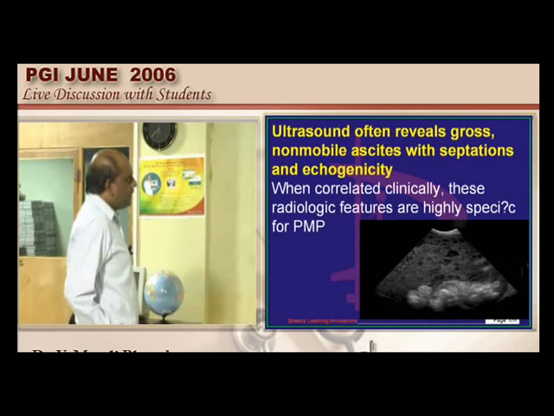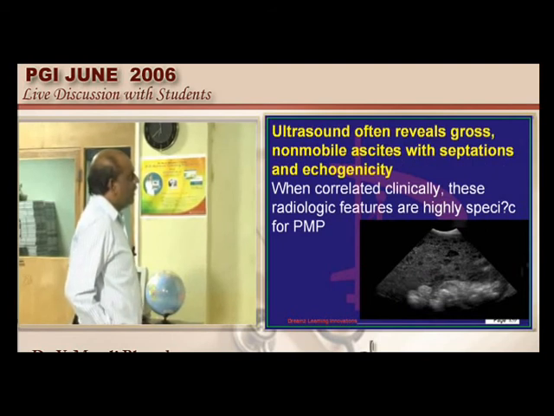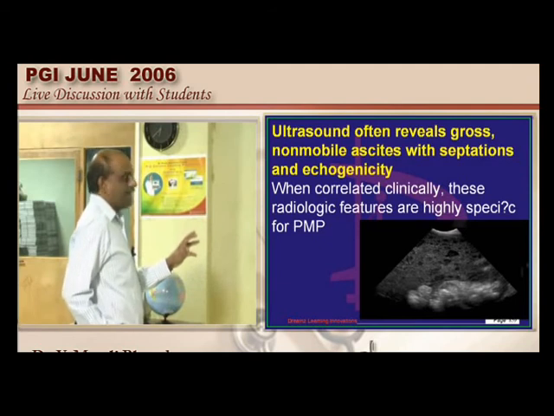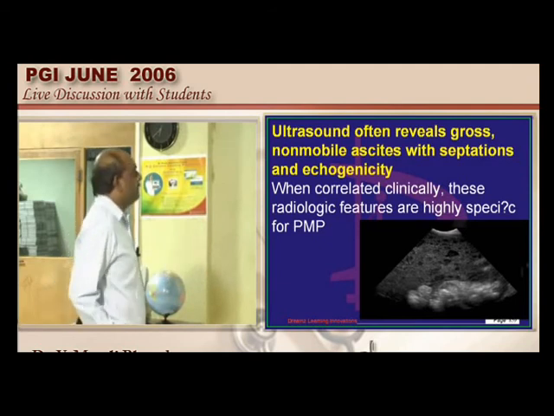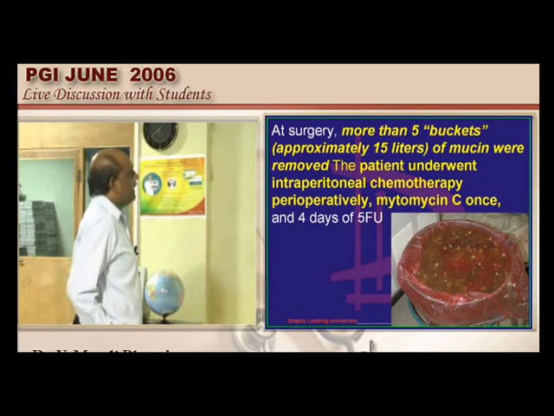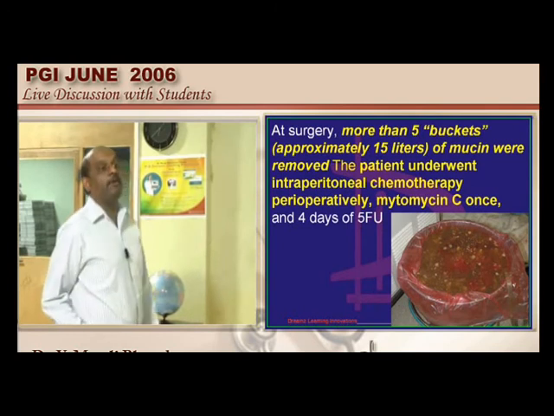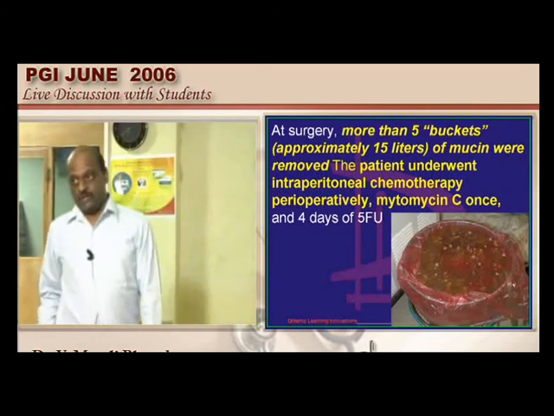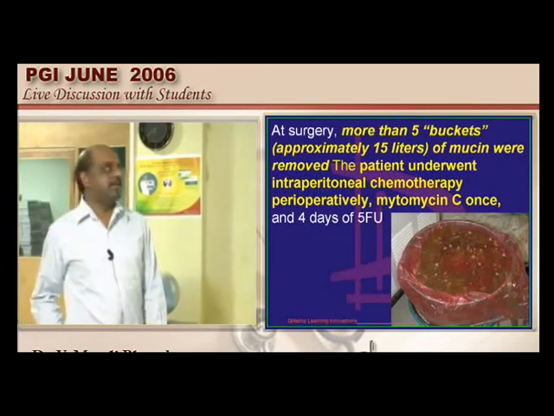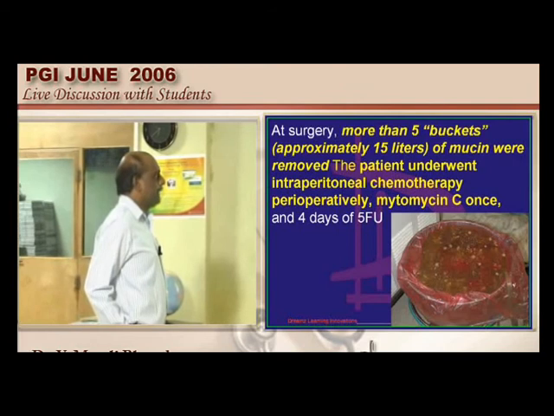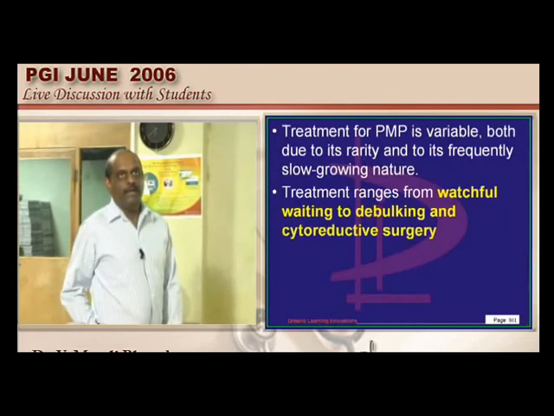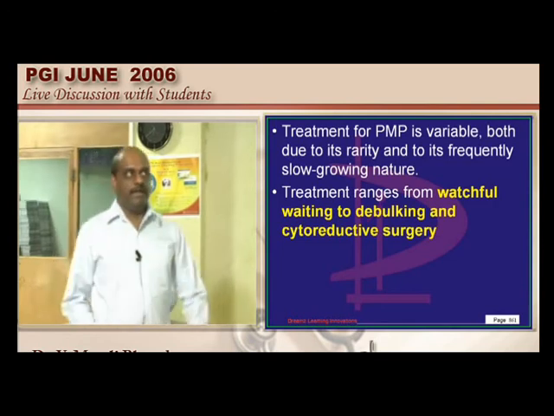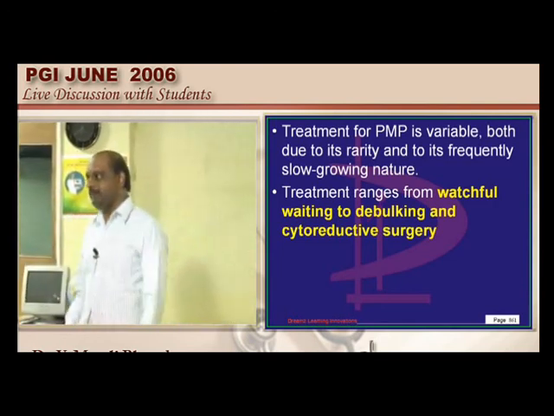And when the ultrasound had been taken, you can see the non-mobile ascites, which has a lot of septations and echogenicity, a classical radiological feature, and 5 buckets of mucin were removed at the time of laparotomy. In the case of pseudomyxoma peritonei, appendix is one of the important culprits. So watchful waiting, debulking surgery, cytoreductive surgery, they are all the various options available.